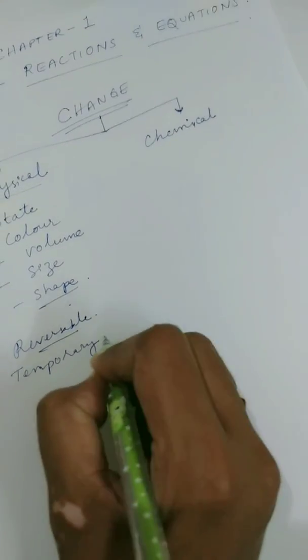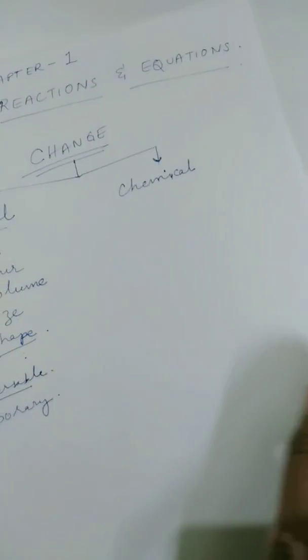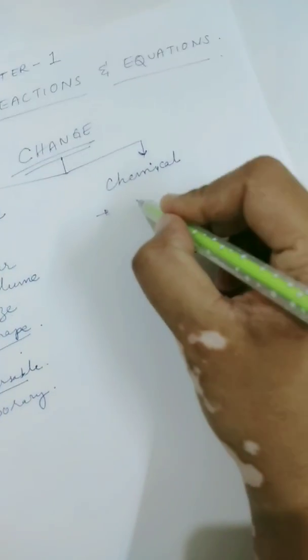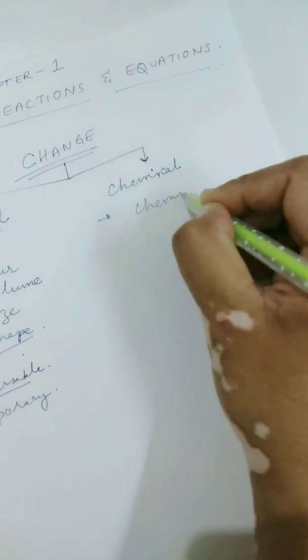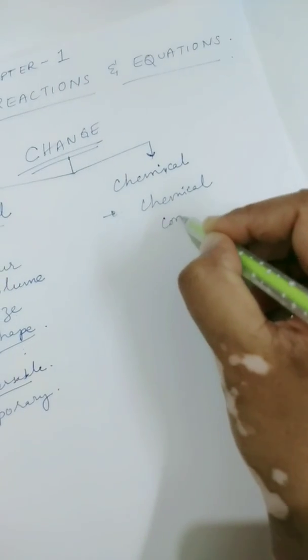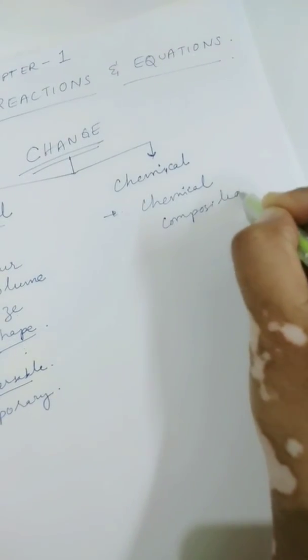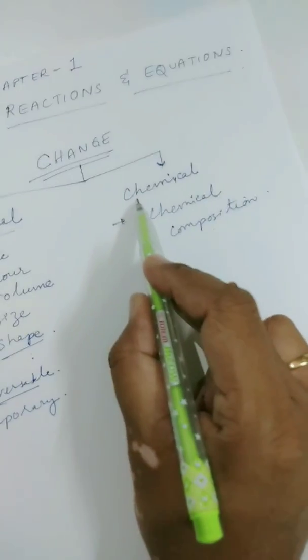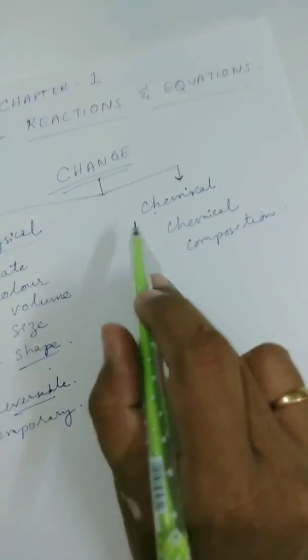Coming to chemical change, if there is a change in the chemical composition of a substance, then such a change is said to be a chemical change.